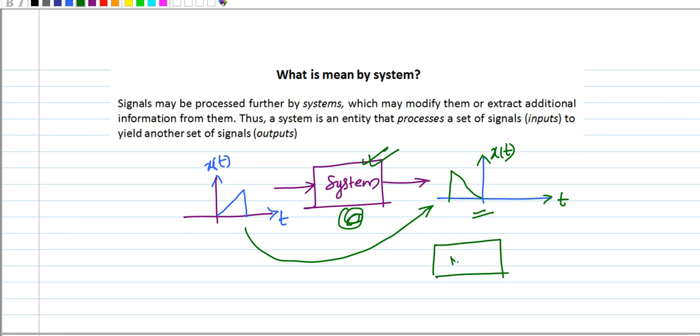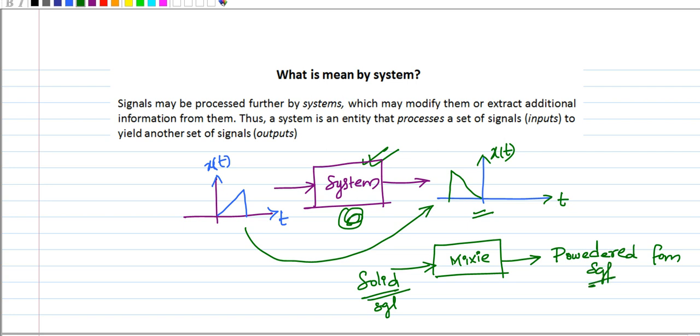Let's see an example from our day-to-day life. Let's take a mixie in our home. Let's say we put in something in solid form, and this is the signal. Then I obtain the solid form as a powdered form. So what I have done is I have converted the solid kind of signal into a powdered form. So I am doing some manipulations on the signal in order to convert it into a suitable format. So there we use some systems.